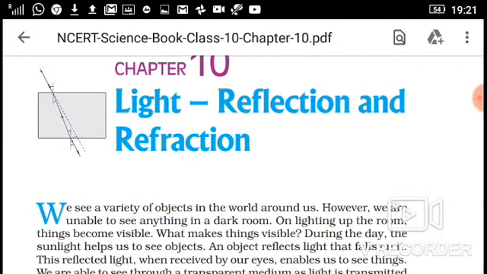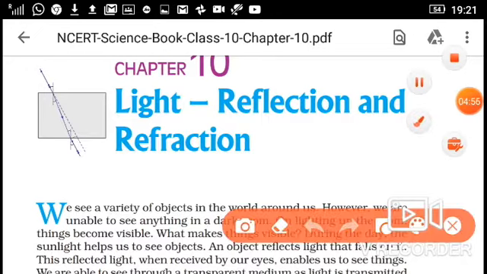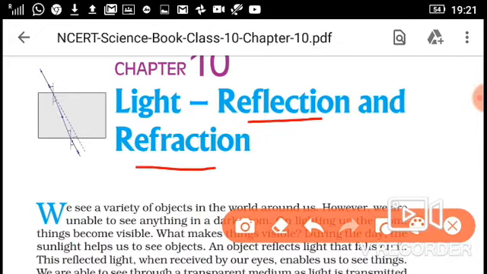Getting my point? First is reflection, because this is the chapter name, so I hope that it is explained well. Only if you understand this will you understand the further portion of the chapter.